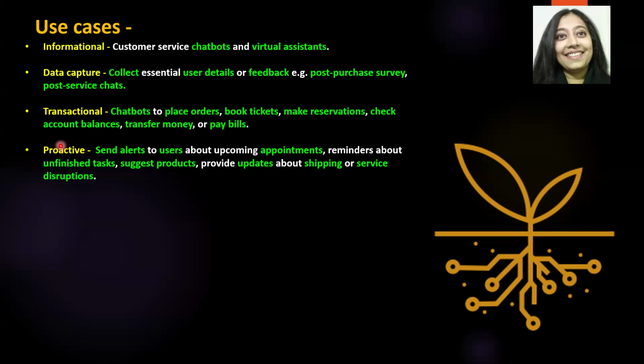Proactive, this is one of my favorite use cases. I would really like someone to send me reminders of my upcoming appointments, tell me that, hey, I have to finish this task, suggest some products depending upon my browsing history or what I use, and maybe provide updates on parcels that have shipped, or give me updates on any service disruptions.